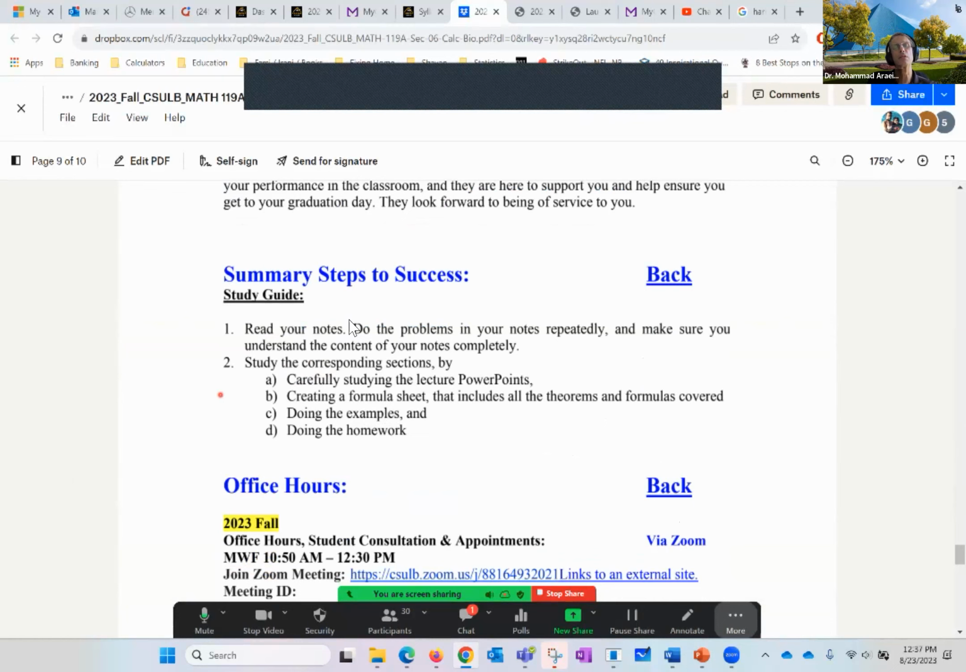What I want to go over is the summary, steps to success. You want to read your notes. Remember, you have the notes, you have the PowerPoints. And you do your reading and then study the corresponding section as follows: carefully studying the lecture PowerPoints. And part B, I want you to pay attention to this one.